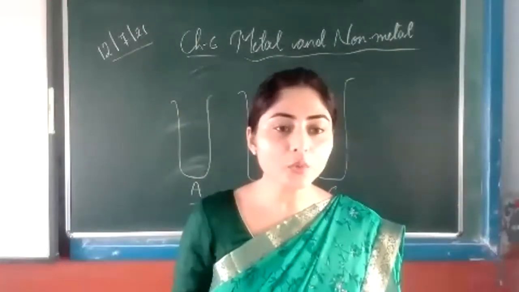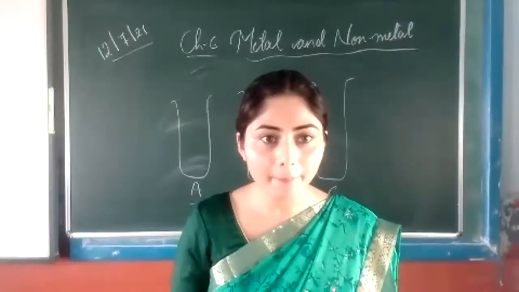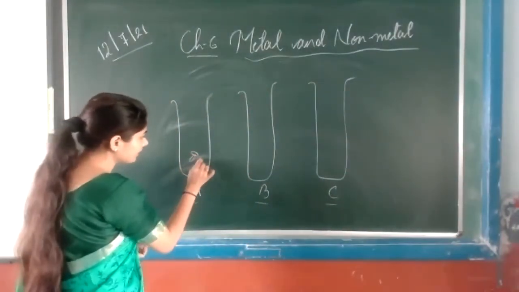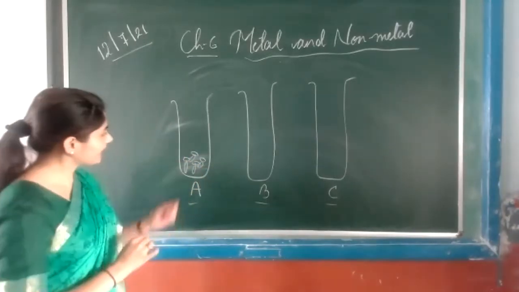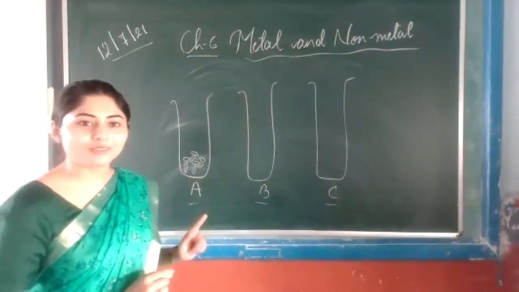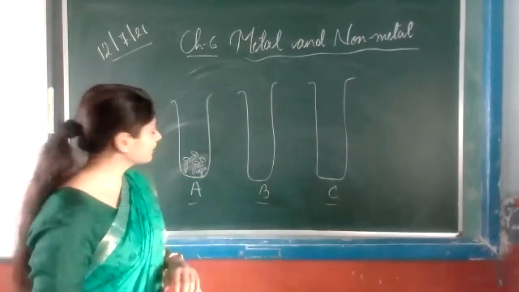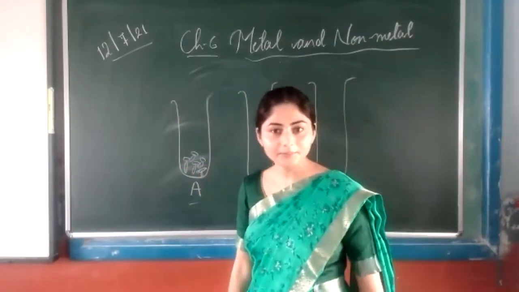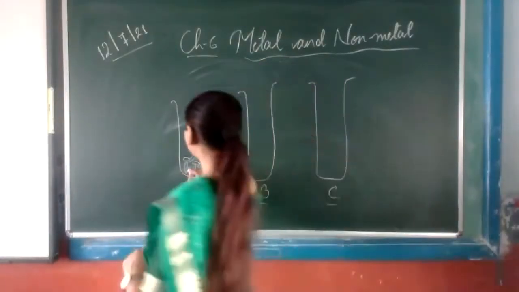In the first one, you have to take some iron nails. Put some iron nails in test tube A. I have taken here some iron nails. Don't think this is any insect. This is iron nails. This is fresh, without rust. I have taken these in test tube A, and add some water in it.